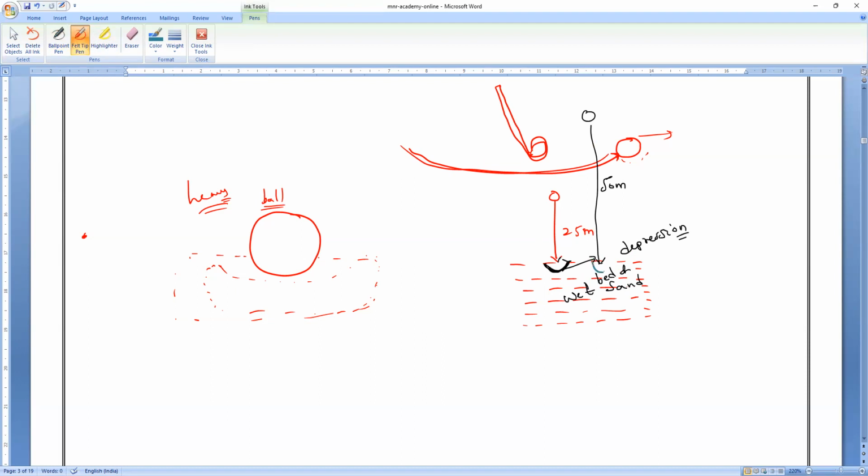So I have dropped it from 25 centimeters, 50 centimeters, then 1 meter, 1.5 meters, in different locations of the bed. Now you have to see the depressions are very clearly visible. That's why you don't drop in the same place, so that at different locations I have dropped from 25 centimeters, 50 centimeters, 1 meter, and 1.5 meters. So totally 4 different times I have dropped.